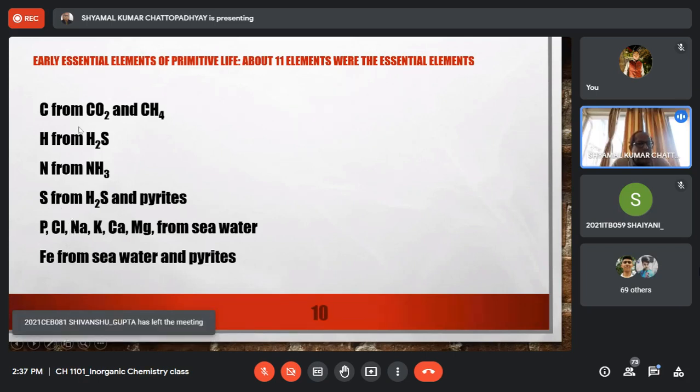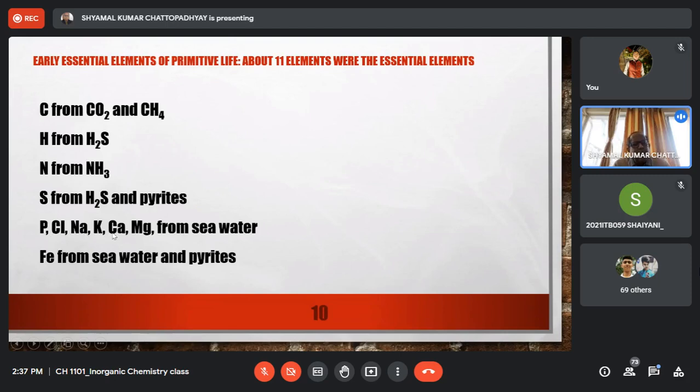that early life evolved in seawater, and that's why this phosphorus, chlorine, and along with that the metals like iron were obtained inside the cells from the seawater. And among the metals, which were the metals? Sodium, potassium, calcium, magnesium, and iron. These are the 5 metals. So early life depended on 6 non-metals and 5 metals.